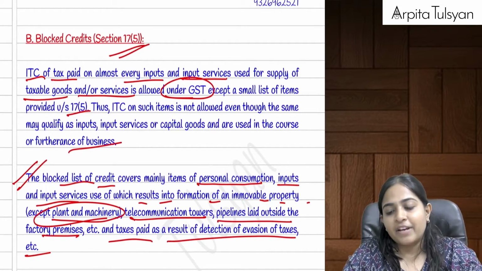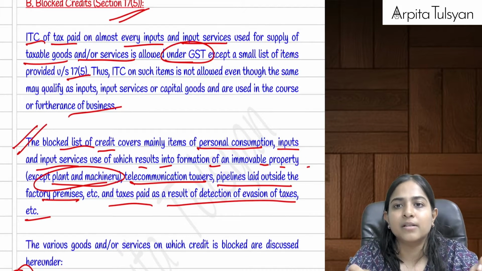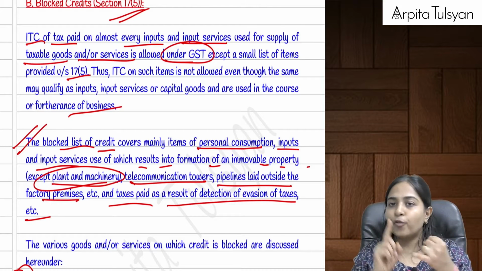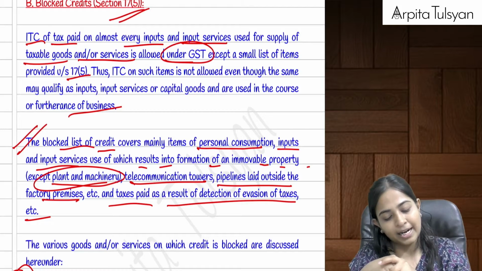We have studied that in case of inputs, services, capital goods, etc., if they are used for non-business purpose or for exempt supply, then the input tax credit on that is not available.